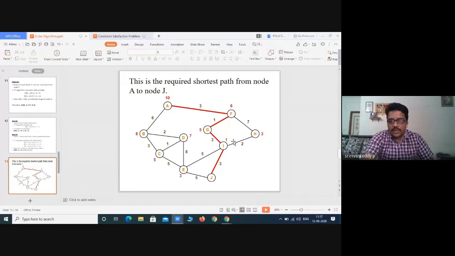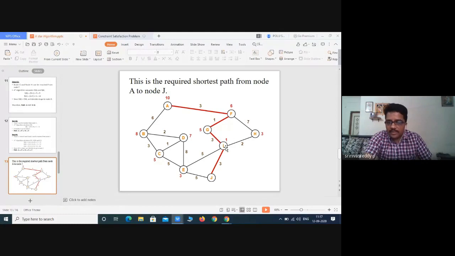While analyzing from G, there is only one node, so no need to calculate. Even if you calculate, there is no use. There is only one path you can go, that is 3 plus 1 plus 3 plus 1. Again you will get less cost only. Even if you come this route, you will get more cost. So there is only one option.